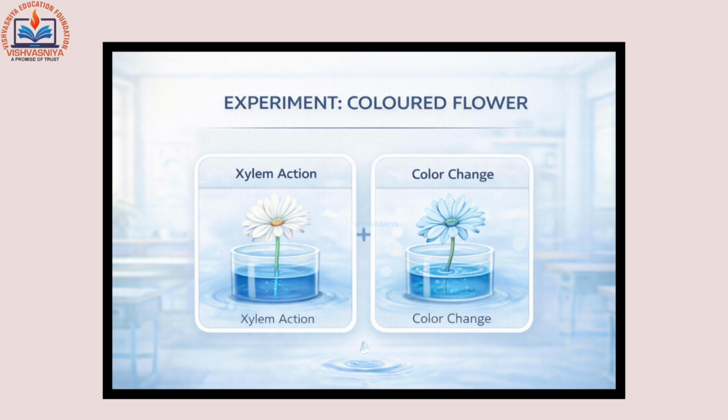This happens because water travels through tiny tubes in the stem called xylem. This experiment shows how plants absorb water from roots to leaves.